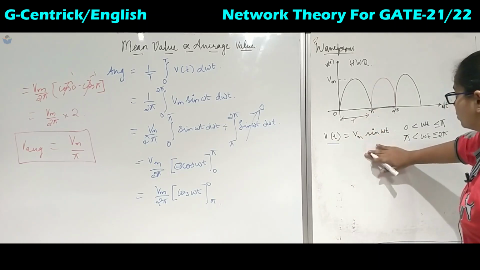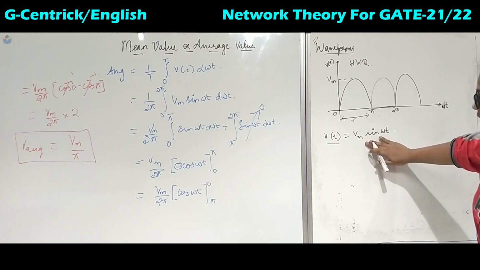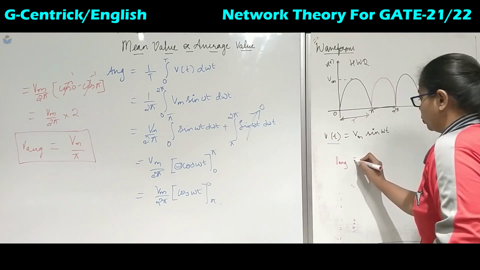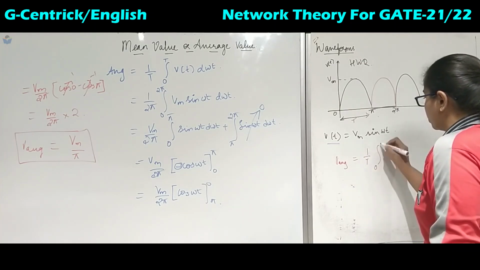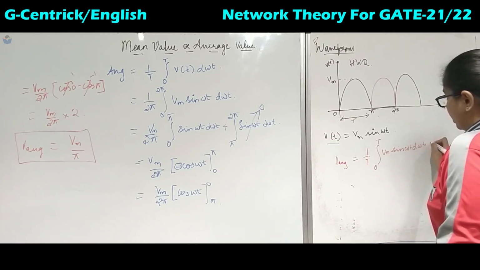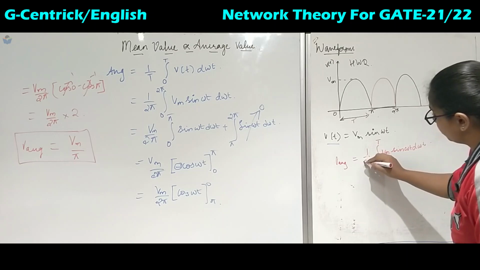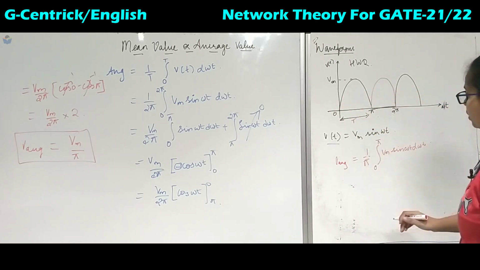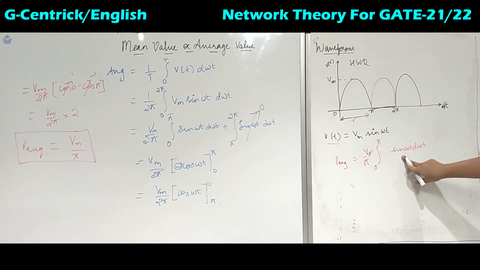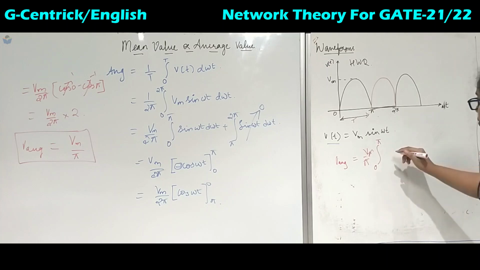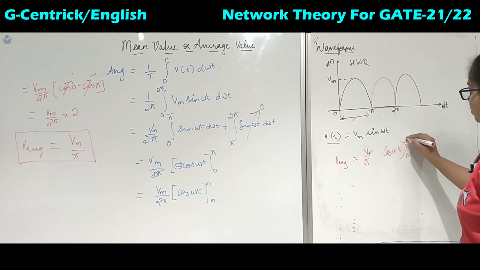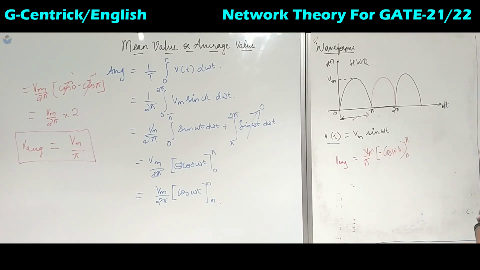Okay. So then what will we take? This is the value of V of t. Then the integrated V average will be equal to 1 upon T, from 0 to T, Vm sin omega t d omega t. So this time period will be pi. Okay, so take Vm outside, then the integration of sin omega t is minus cos omega t, with limits from 0 to pi.